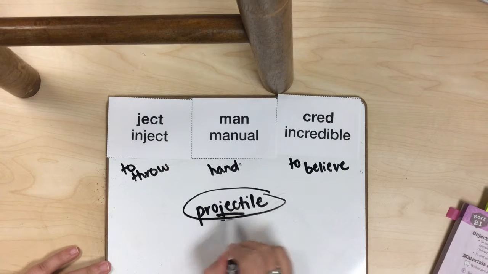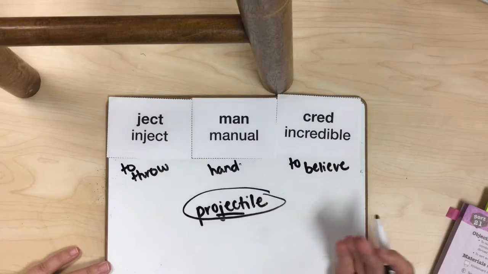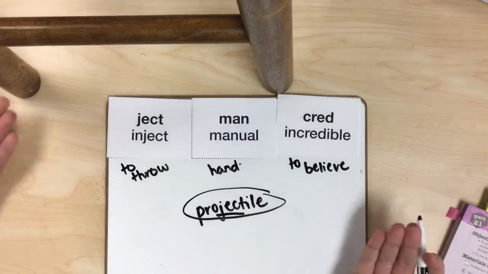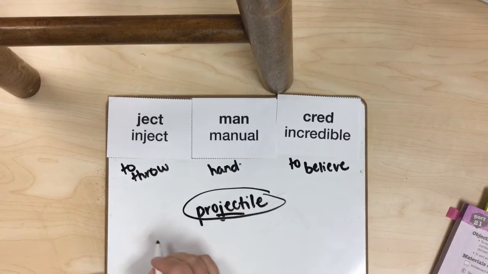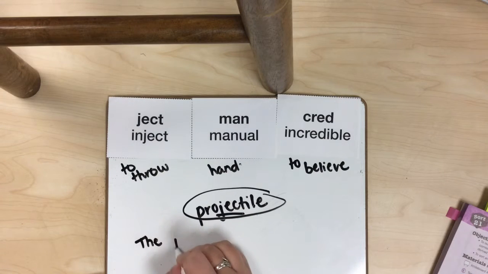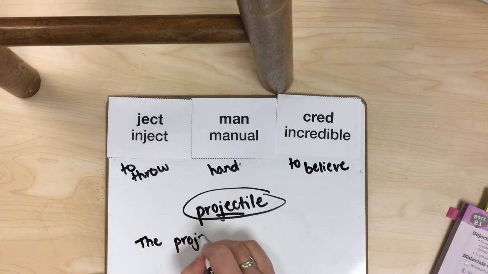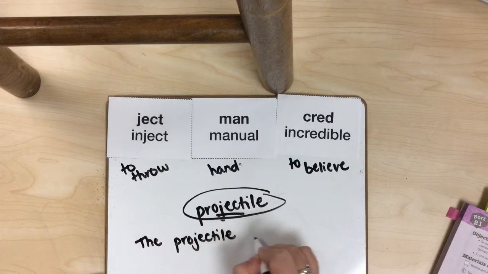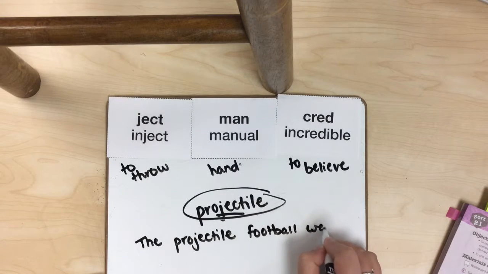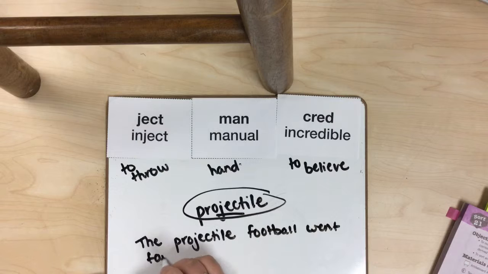Okay, so now I need to use that to help me figure out what the word means, but it also has to do with how the word's being used. So if the sentence is, the projectile football went far.